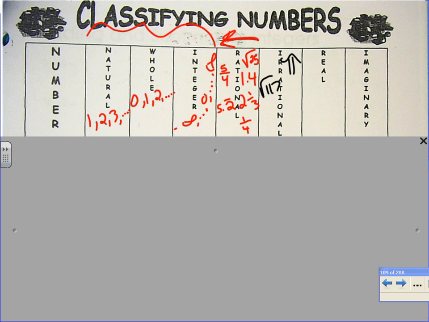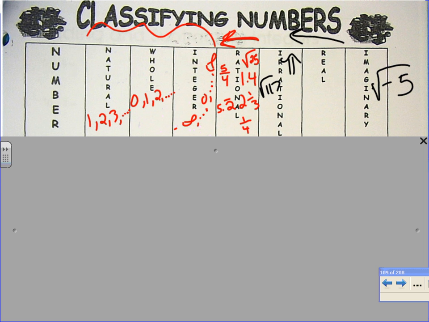Okay, what about real? What's real in regards to the numbers, Adam? Good. I'm going to put an arrow. It's everything on this side of the chart, but not imaginary. Okay, so Alex, what's imaginary then? Good. So give me an example of when it can't be done. Good job. Square root of a negative number.